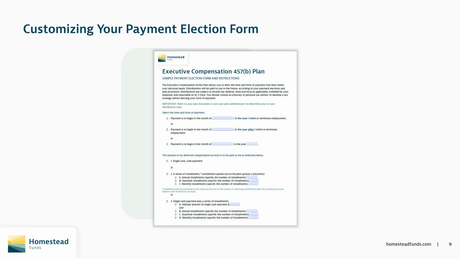Prior to finalizing this form, we suggest that you contact Homestead's Deferred Compensation team to discuss any changes. We can help you verify that the changes are consistent with your plan document, as well as answer questions on other topics. If you have an active plan, check to be sure you have a completed form on file for each participant in the plan. If not, contact the participant and have them complete one. If you decide to modify the form, you might want to contact all your participants and have them complete an updated form so that you have a consistent form on file for each member of your plan.